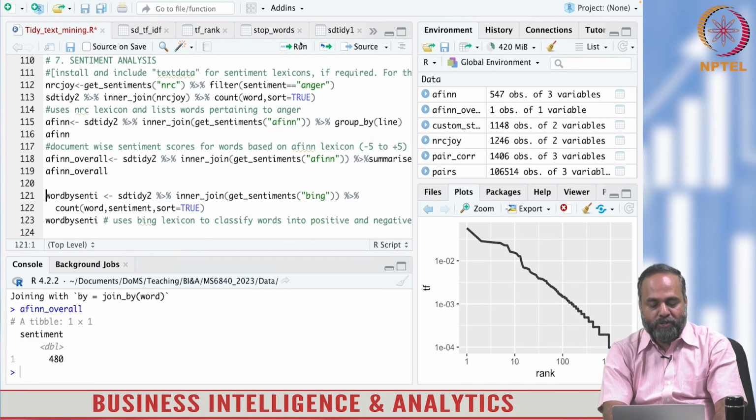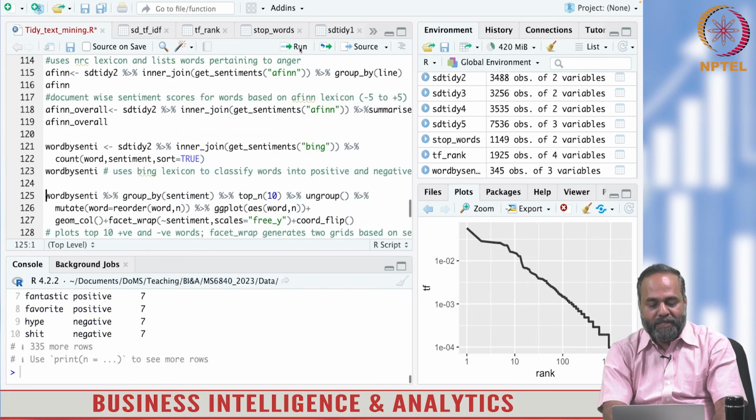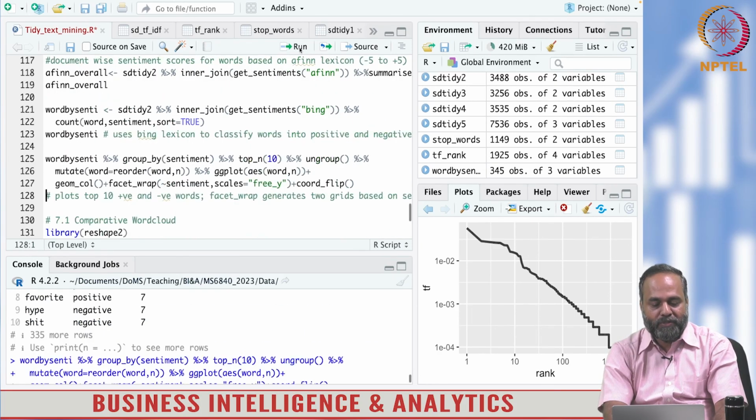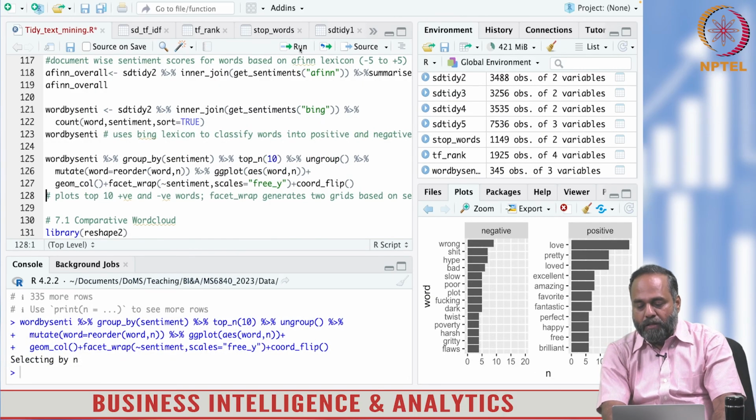Let me get into the plot so that you get an overall sentiment also. Leave that, you can do it on your own. And how many negative words, positive words and so on. These are different lexicons. You can plot positive words and negative words separately, and see which are the top ones.